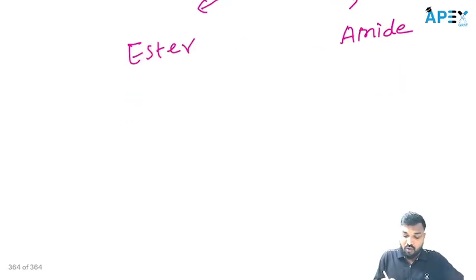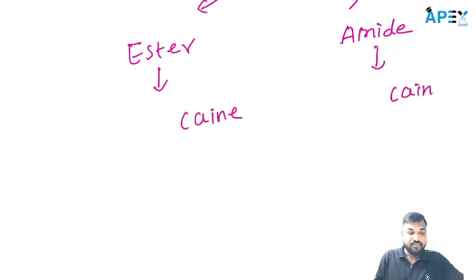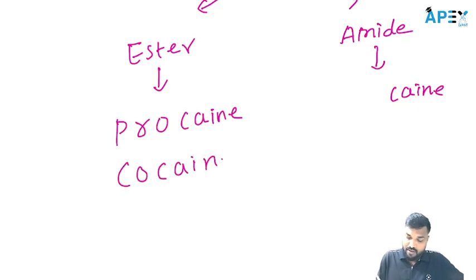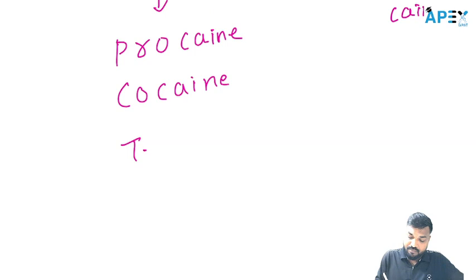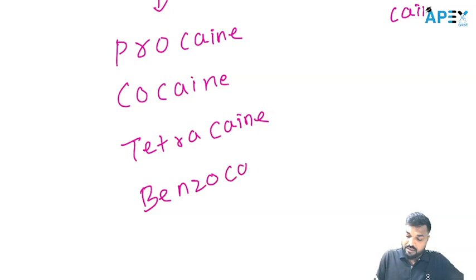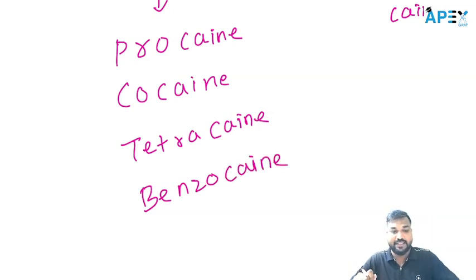We know these drug names end with the K. Ester local anesthetic examples: procaine, cocaine, tetracaine, benzocaine. These all are the ester local anesthetics.